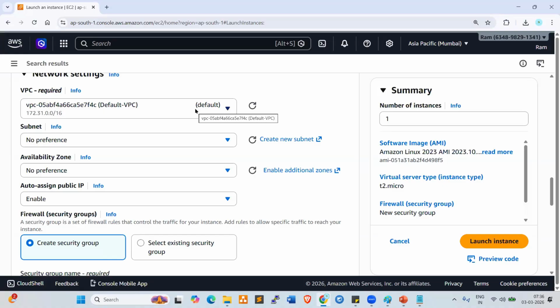So VPC, yesterday we discussed, right? VPC full form is virtual private cloud, which is a logically isolated network. So why do we require a logically isolated network? To control inbound and outbound traffic, right?